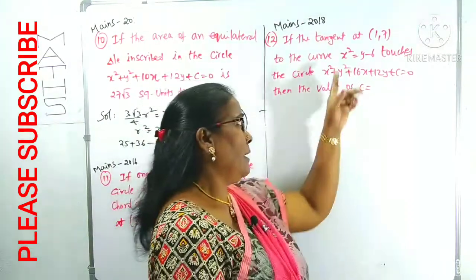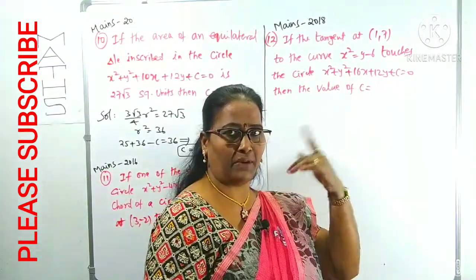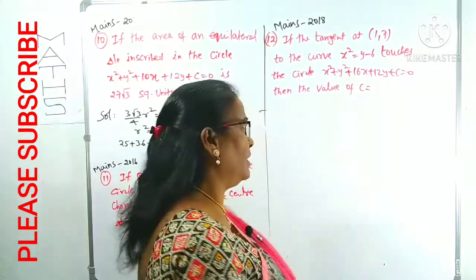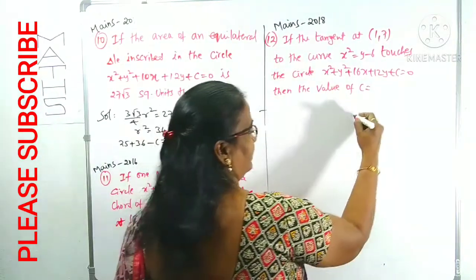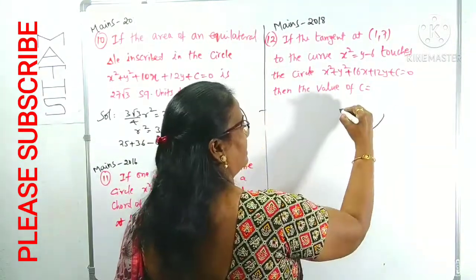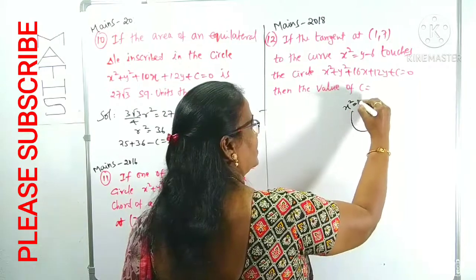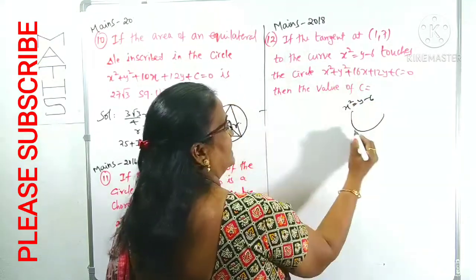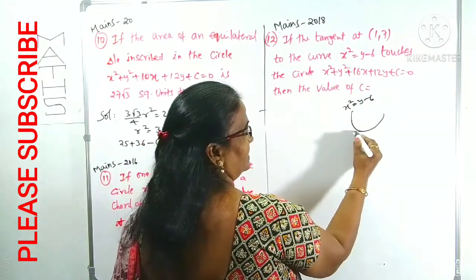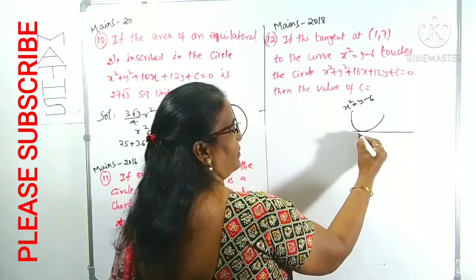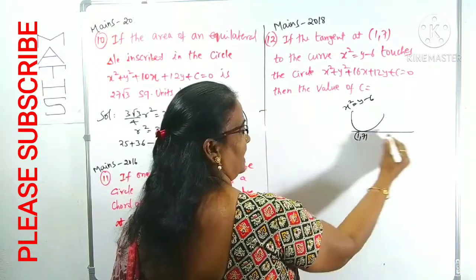I said to you, the power of x is 2, and the power of y is 1, that represents a parabola. This is a parabola, roughly I am drawing like this. What is this equation? X square equals y minus 6. The tangent at the point, somewhere else I have drawn the tangent like this. What is the point? 1 comma 7. At this point I have drawn the tangent.